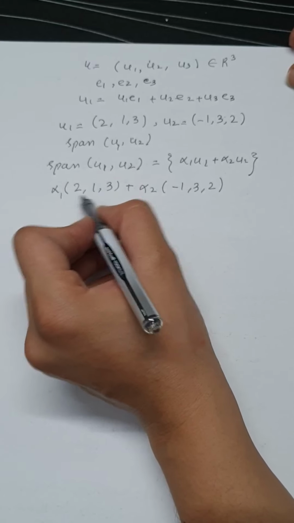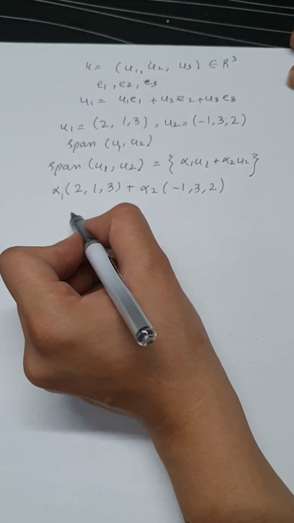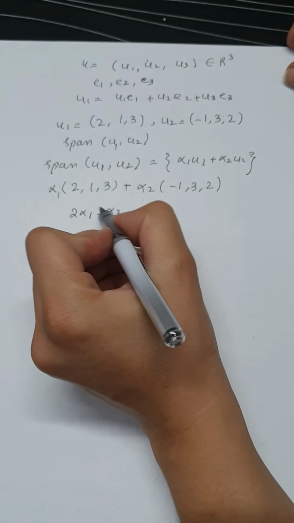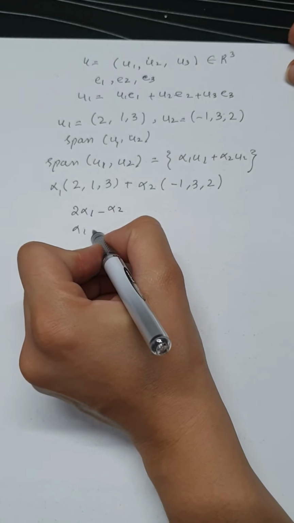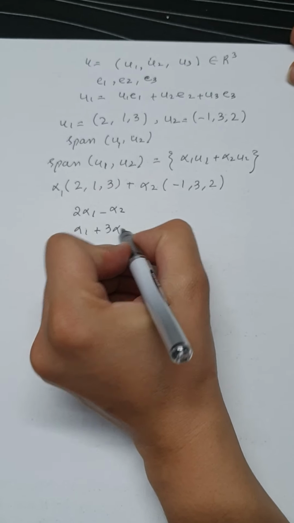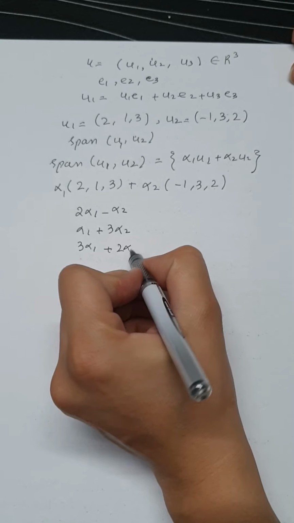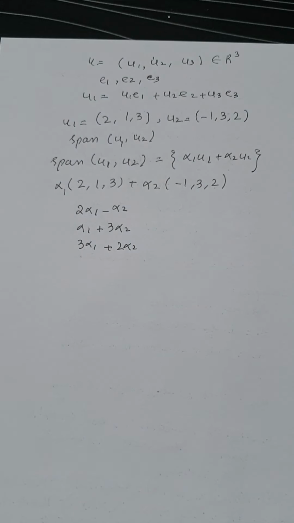So when you write the linear combination equation, you will get 2 alpha 1 minus alpha 2, alpha 1 plus 3 alpha 2, then 3 alpha 1 plus 2 alpha 2, and this should be equal to